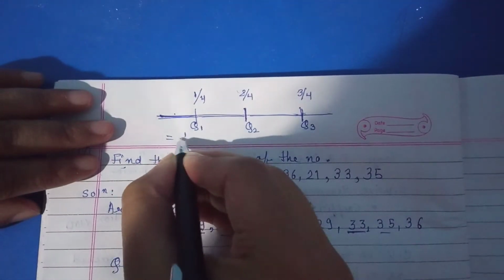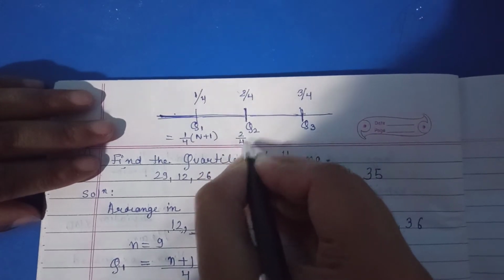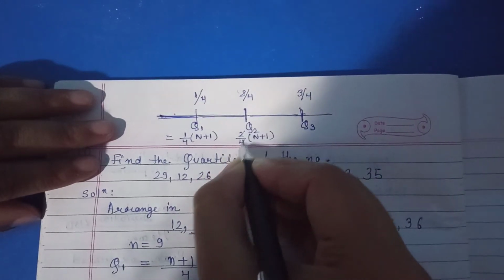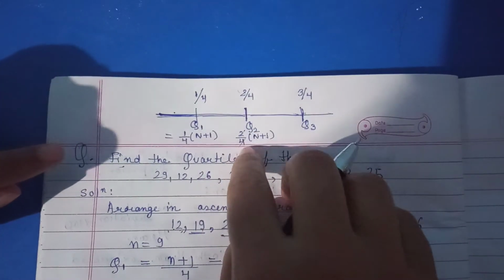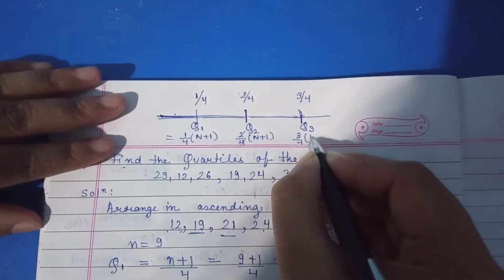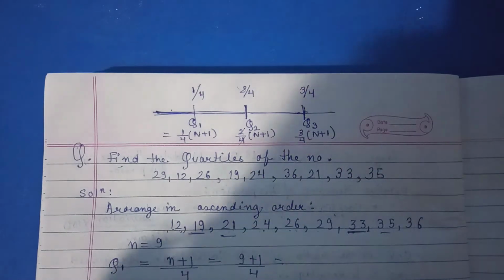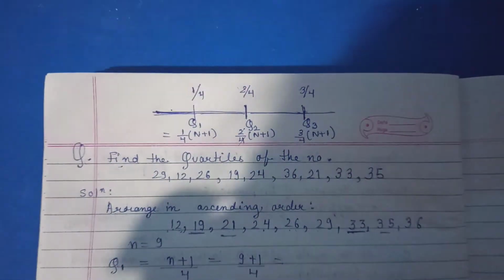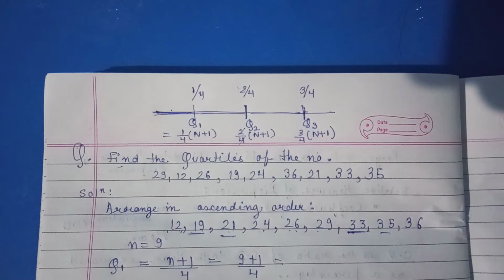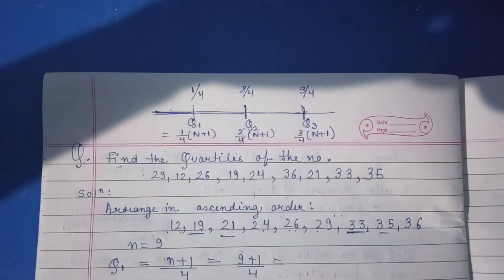So q1 will be 1 by 4 (n plus 1), q2 will be 2 by 4 (n plus 1), and you can cancel this, then it will become 1 by 2, and q3 will be 3 by 4 (n plus 1). So this is all about it. Suppose this question is of odd, here n is odd, and if it is even, then in that case we can solve it in another way.